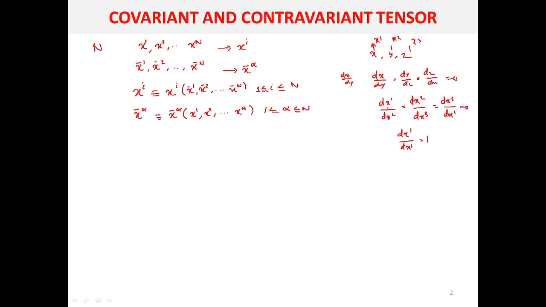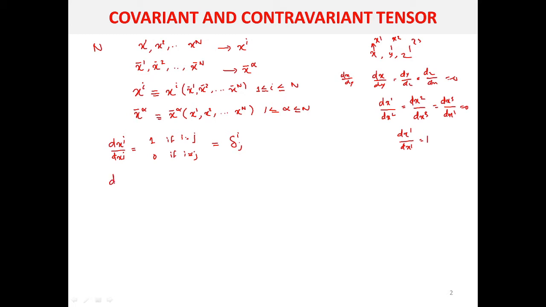So we get all these relations and we can represent it as dxi by dxj. It will be equal to 1 if i equals j, and will be equal to 0 if i is not equal to j. So you can represent it in terms of the canonical delta ij.